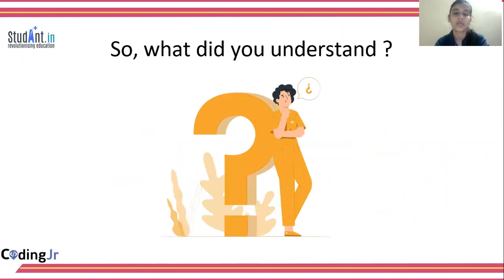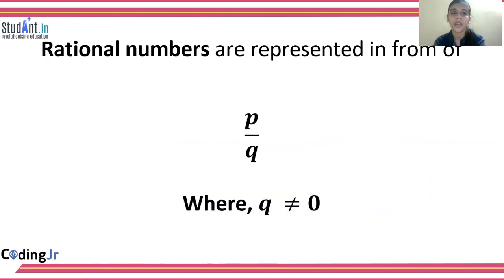So what did you actually understand from the previous slides? Rational numbers. Those numbers which are present in between these integers are known as your rational numbers, right? And they are represented in the form of P divided by Q, where Q is not equal to 0. Let's revise it. Rational numbers are those numbers which are present in between the integers, and they are represented in the form of P divided by Q, where Q is not equal to 0.